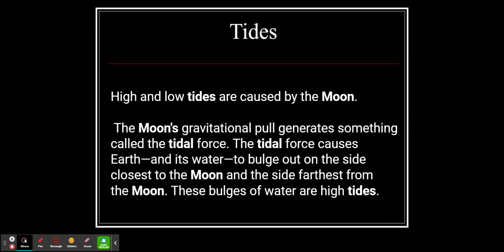We'll talk about the tides. High and low tides are caused by the gravitational pull of the moon. The moon's gravitational pull creates what's called a tidal force, and it's actually pulling on the water of the oceans of the Earth much more than the sun does. You've watched a couple video clips on that explaining why that is.